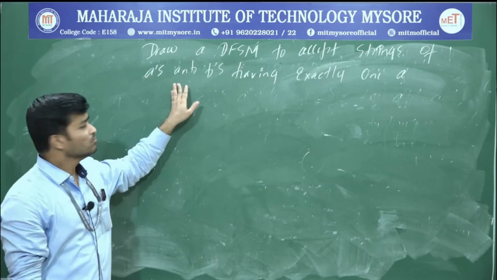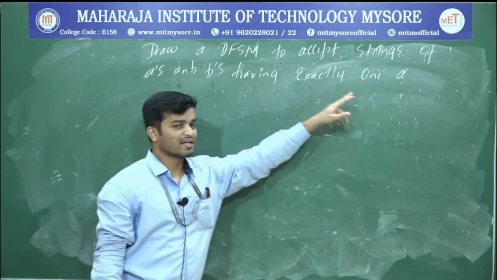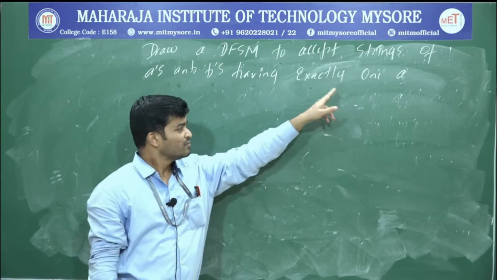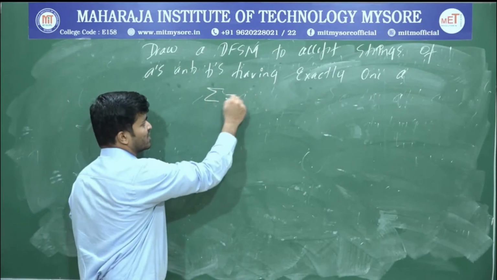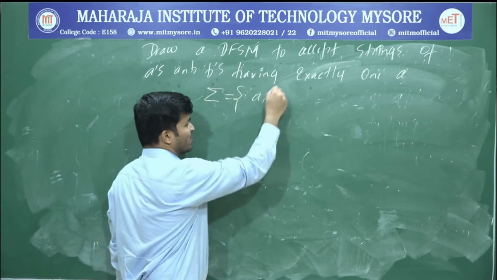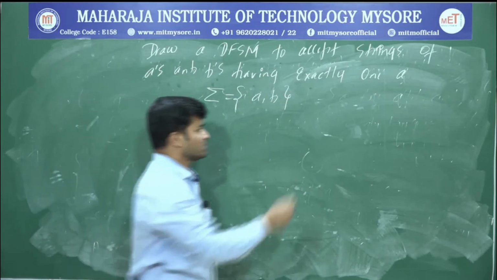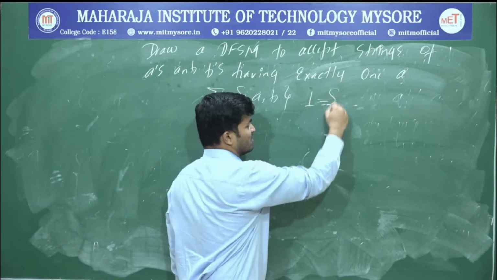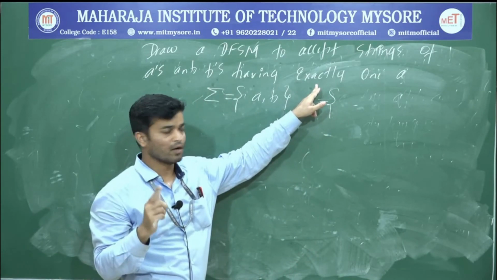The next problem, draw a DFSM to accept strings of A's and B's having exactly one A. Okay. So what's the first thing we are supposed to write? We are supposed to write sigma, strings of A's and B's. Therefore sigma is going to become A comma B. Next we have to write the language. How to write that language? Exactly one A. So whatever string we form, there should be exactly one A.